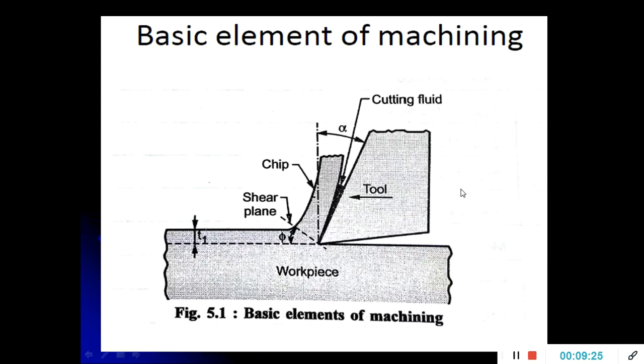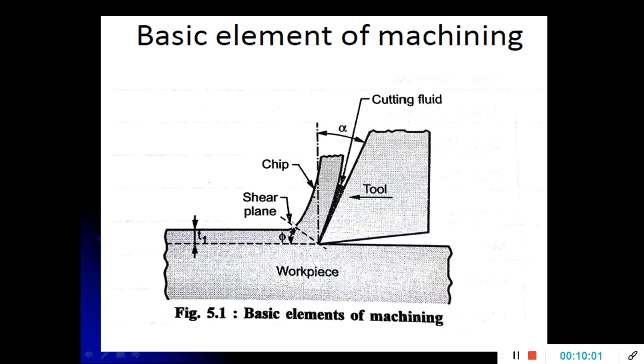Now coming to the basic elements of machining. One is the tool, and this is the workpiece. The tool penetrates into the work surface to remove the unwanted material, which comes off in the form of a chip. And here some slot or gap is provided so that the cutting fluid can be poured during the metal cutting operation. The elements of machining are the tool, the workpiece, the chip, and the cutting fluid.